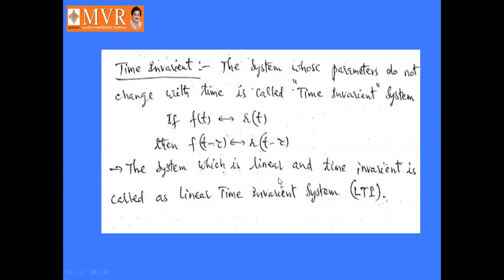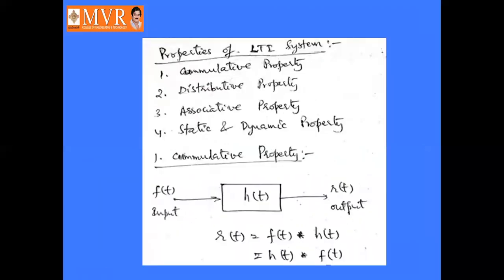The system which is linear and time invariant is called a linear time invariant system. Time invariant means it does not depend upon the time. So if f of t tends to r of t, then f of t minus tau tends to r of t minus tau. If it is linear, then it is called linear time invariant, also called an LTI system.